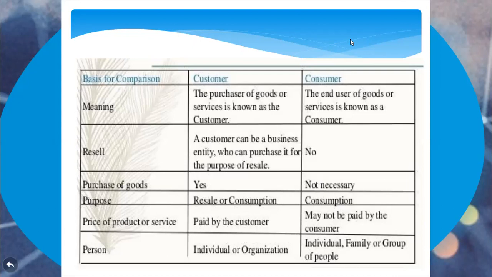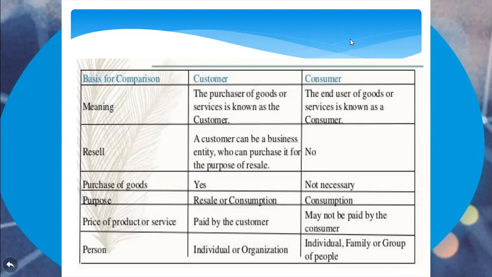Same example, your parents buy goods which you will consume, so you become the consumer. It means it need not be paid by you every time. Sometimes if you go to a hotel to have food, you will pay and have it, and that time you become the customer as well as the consumer. Okay. Then the person can be an individual or an organization. If it is a business entity, we call it an organization, or else an individual.